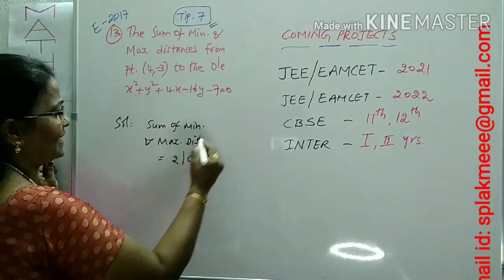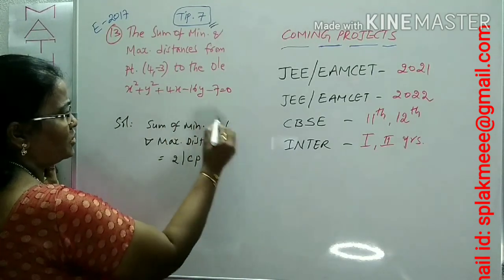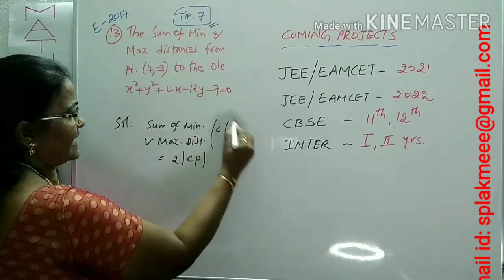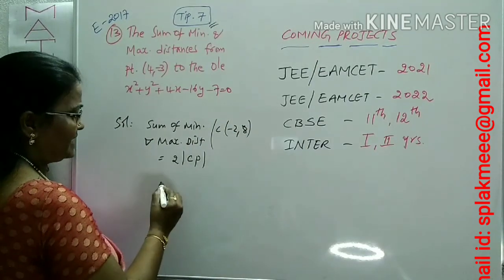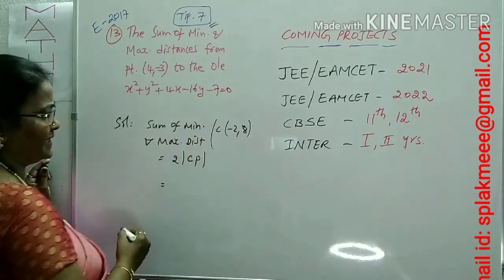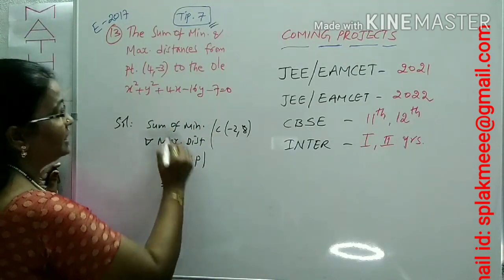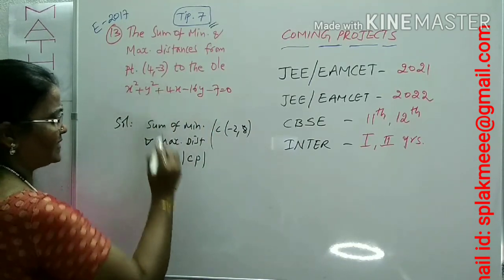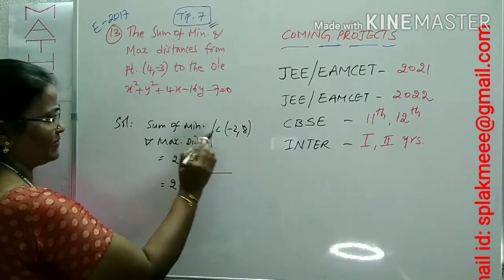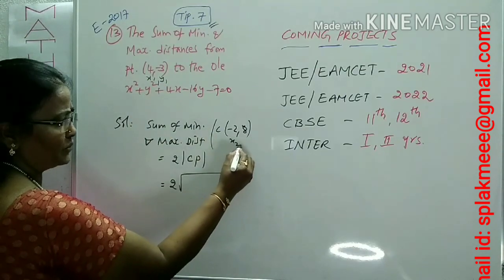What is the center of the circle? You know very well, center C is (-2, 8), right? No, CP is the distance from the center to this point. Distance from C to P, that is 2 into the distance between the two points, you know very well, root of (x2 minus x1) whole square plus (y2 minus y1) whole square. Suppose you think this is x1 y1, this is x2 y2.